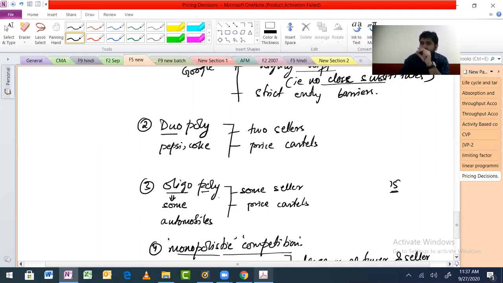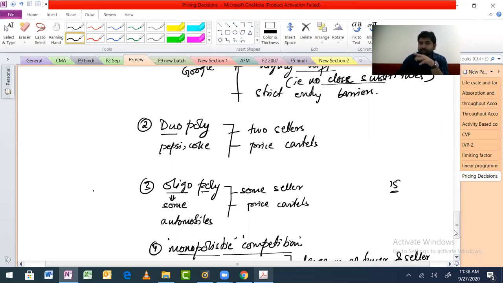Oligopoly, so some people selling similar kind of stuff, which is again differentiated but it's almost same, like sedan car. So every company which is selling their cars here may have one sedan model. So this is how it is, one sports car. So again all the companies will have one sports car. So you can choose from all of those companies.